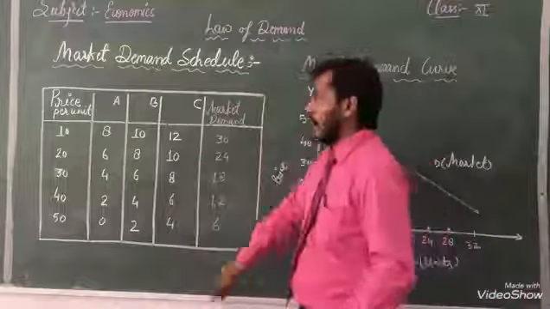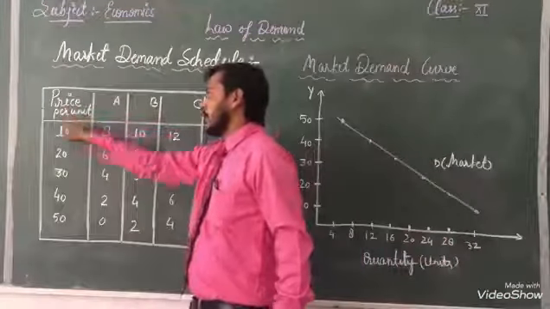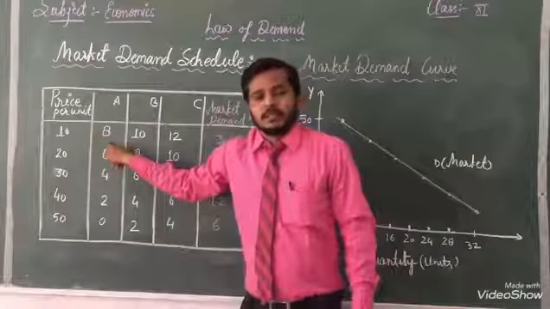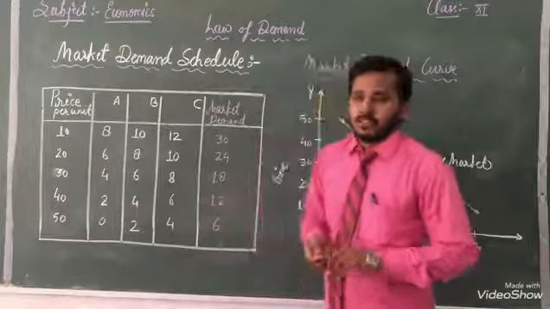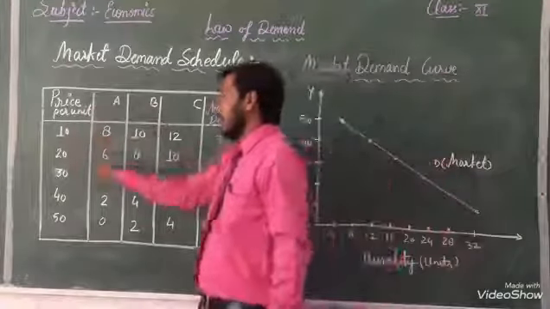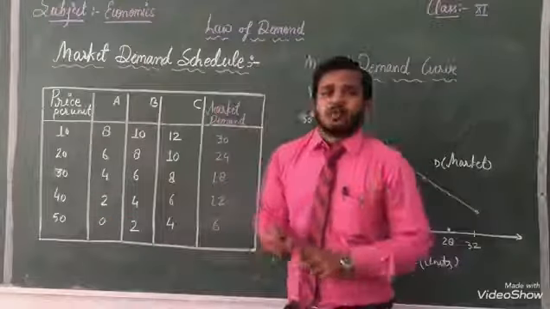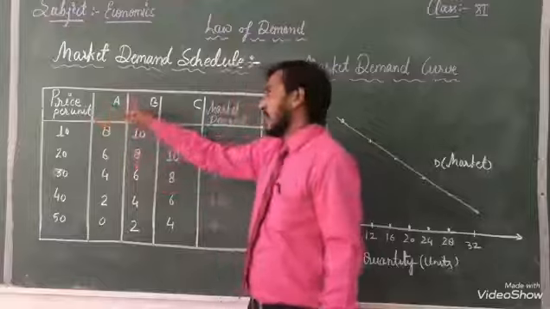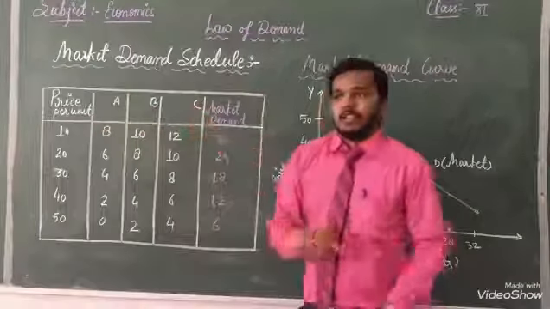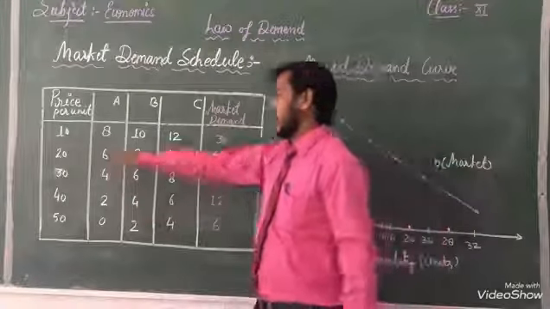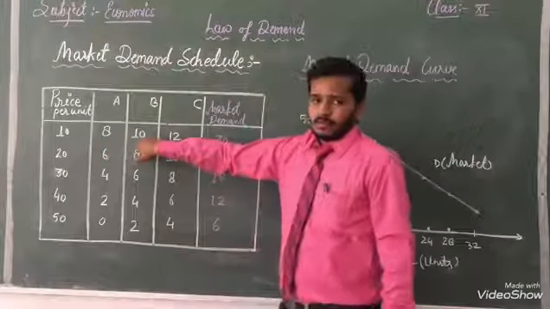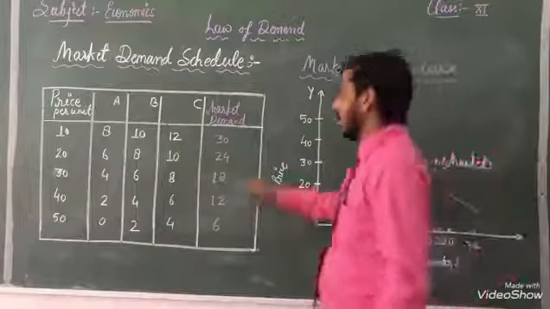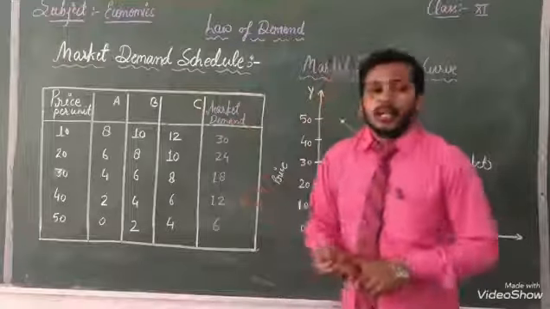Suppose for example, when price per unit is at 10, at that time A demanded 8 units. Suppose we only read A, this is the individual demand, but there are 3 persons A, B, C who demanded the same material, and the units demanded are 8, 10 and 12. When we add it up, the total should be changed into a market demand.